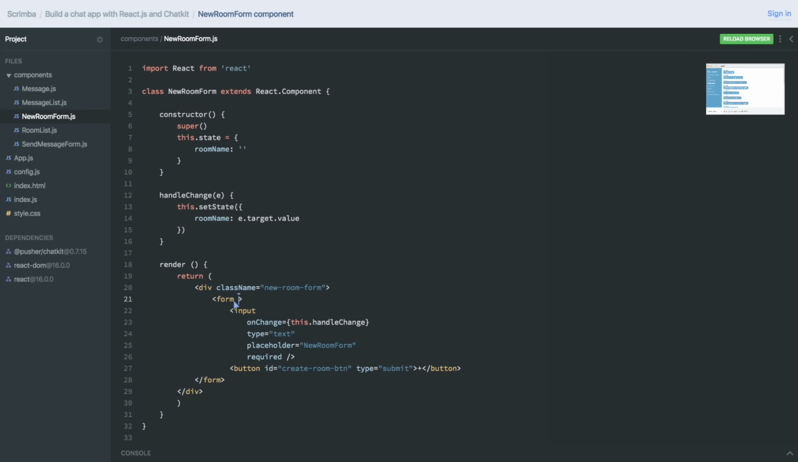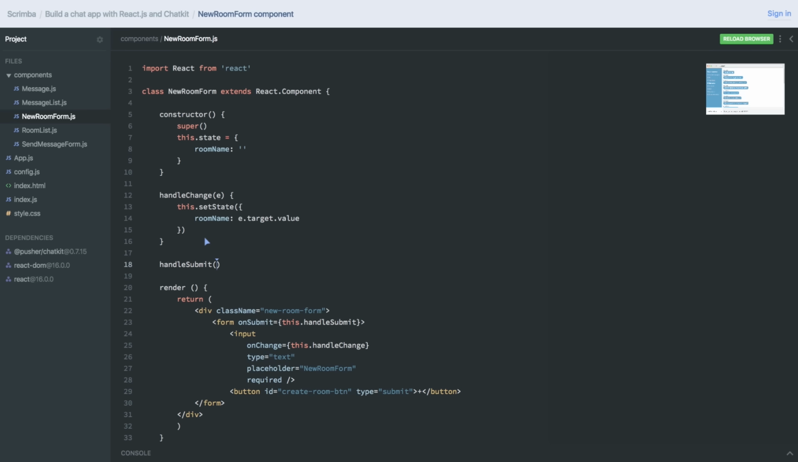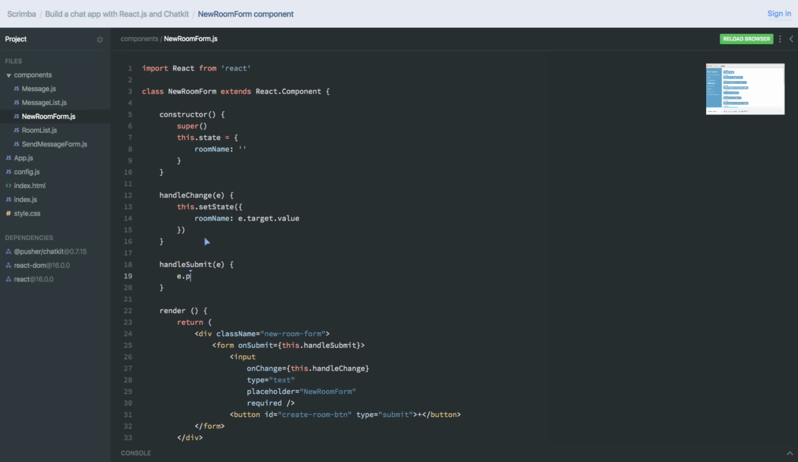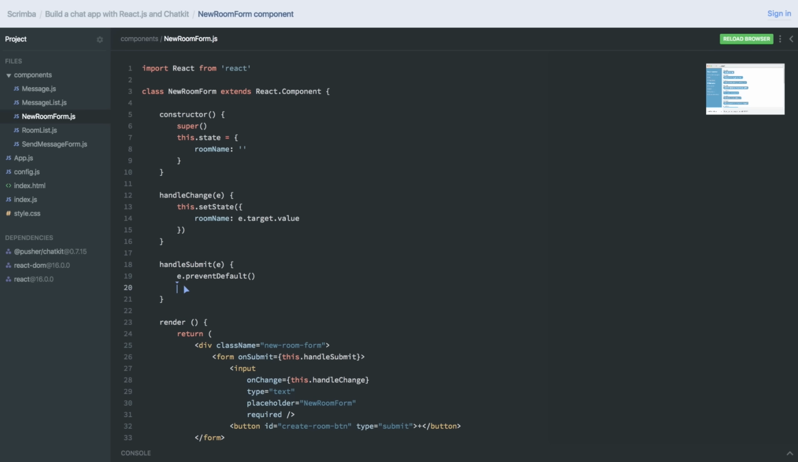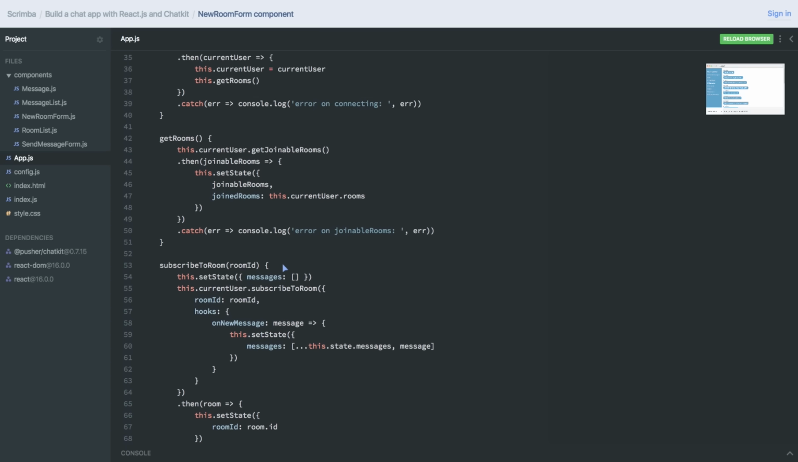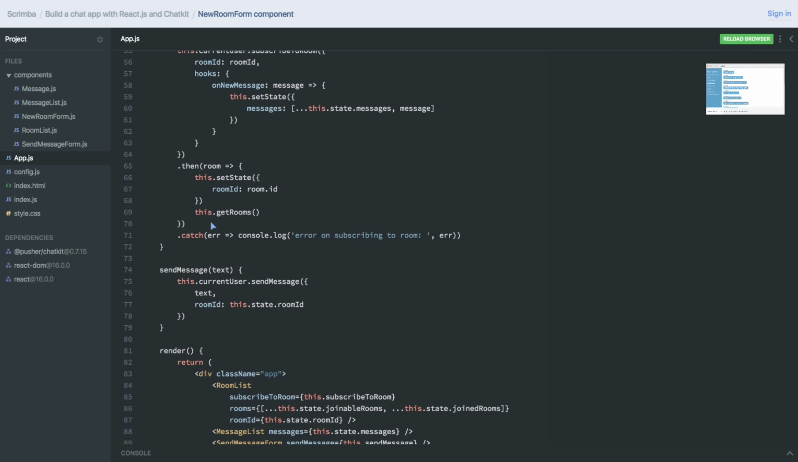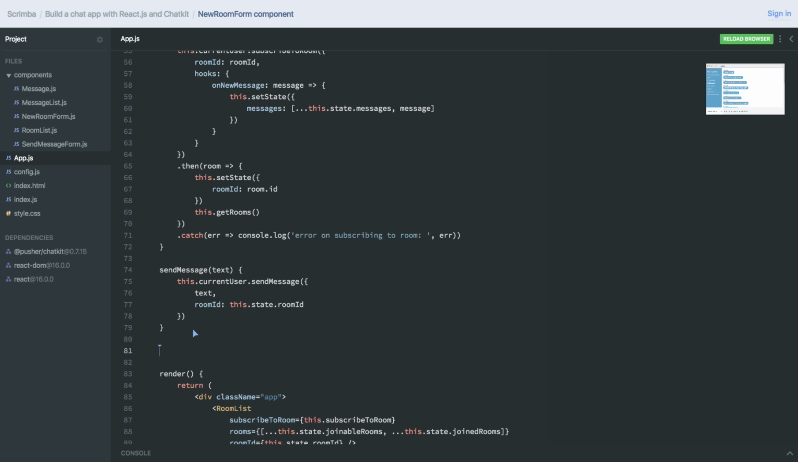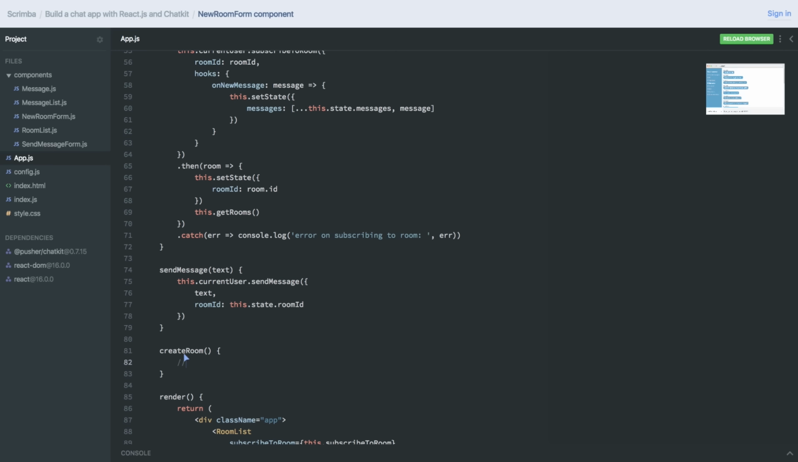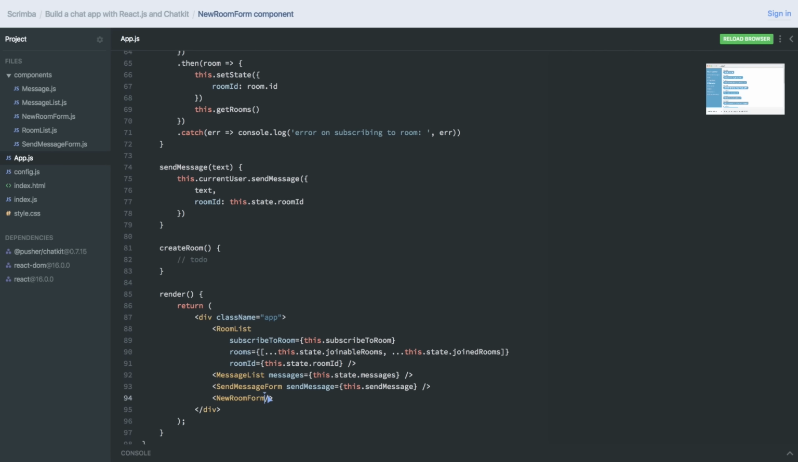Next up, we need an onSubmit event listener on the form. We'll do this.handleSubmit. And there, we'll simply first preventDefault. And then we'll tell the App component that we want to create a new room. And the way to do that, as you remember, is to pass down a method from the App component down to the child component. So we'll do createRoom like that. Not write any code here yet. Let's just pass this down to createRoom so that we have the architecture.